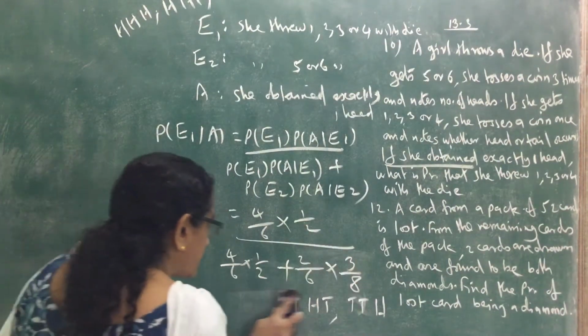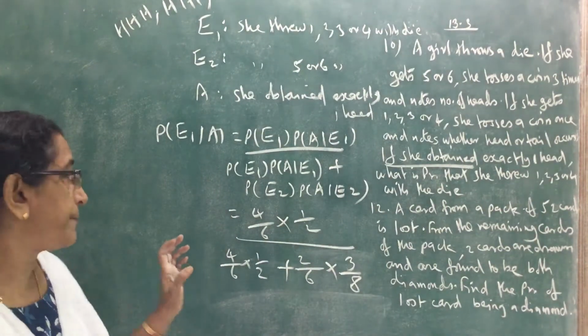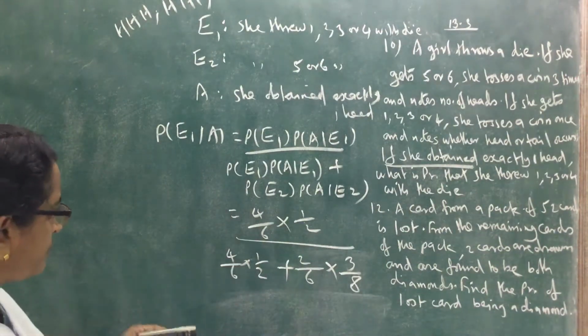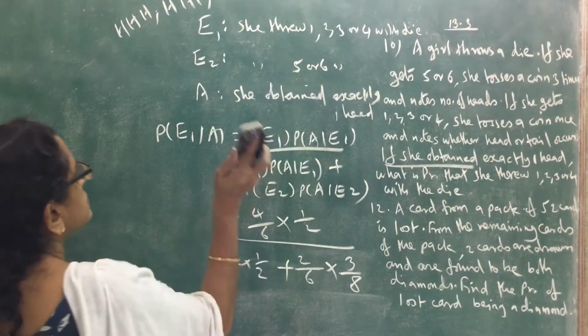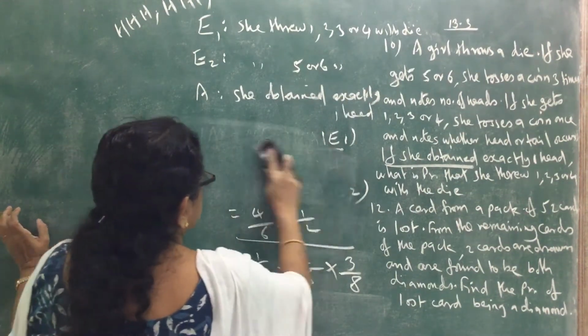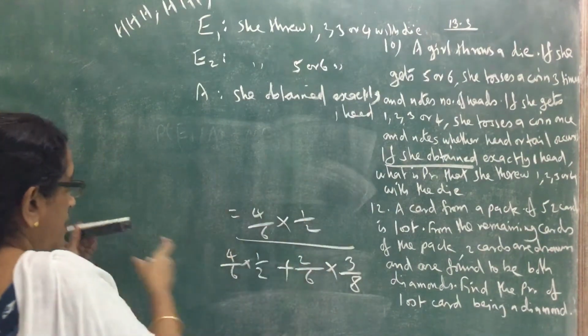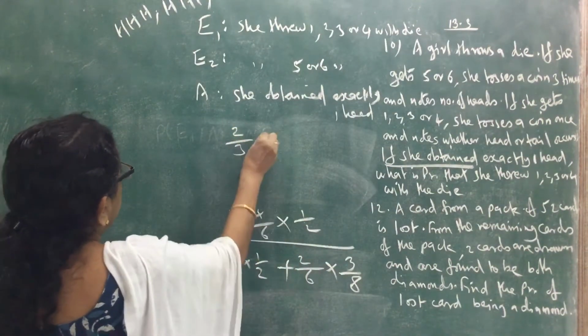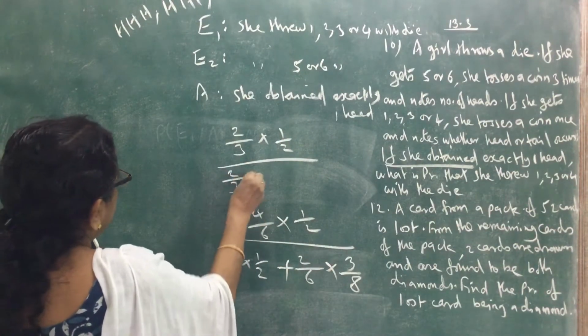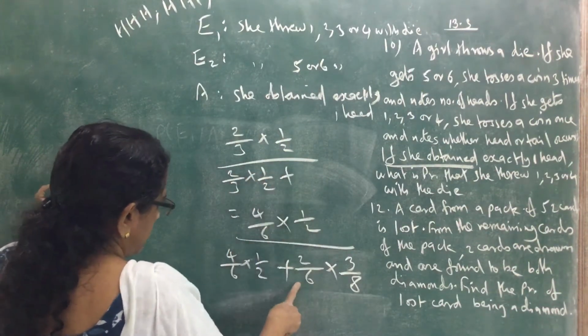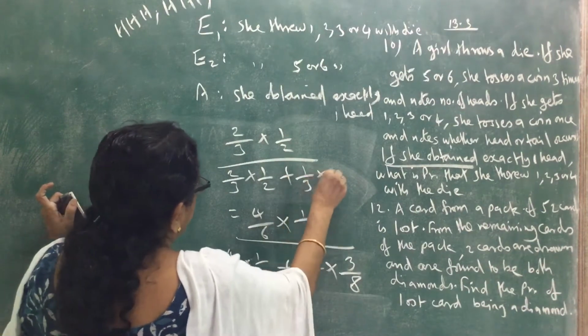Now we can calculate the probability. Simplifying, we get 2 by 3 into 1 by 2, divided by 2 by 3 into 1 by 2 plus 1 by 3 into 3 by 8.